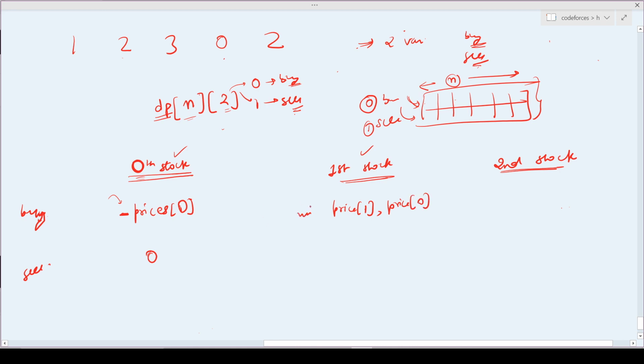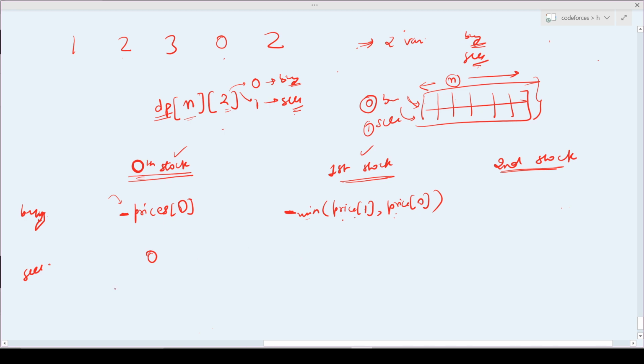I want to spend as little money as possible, so I will take the minimum out of these two values, right? And as I am spending money, I put a negative sign in it.